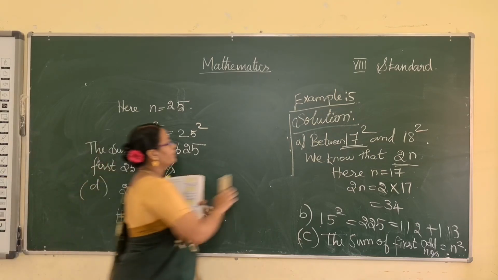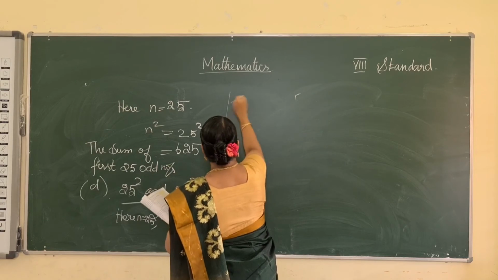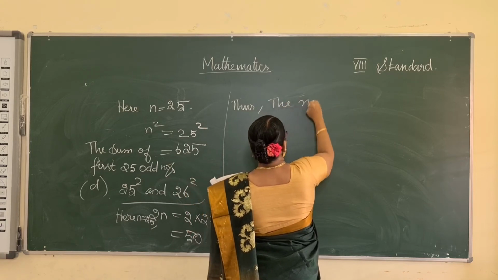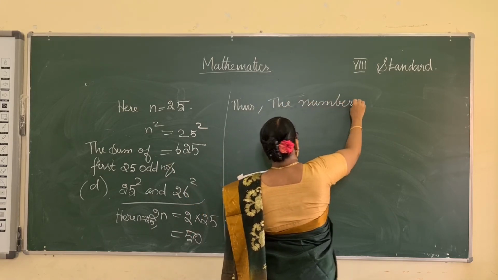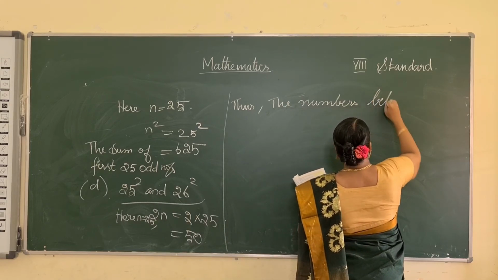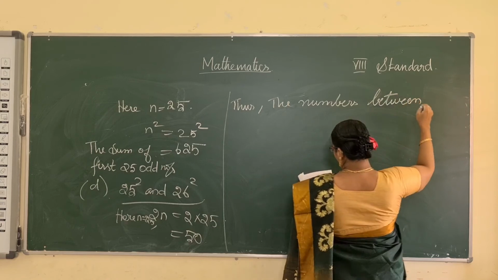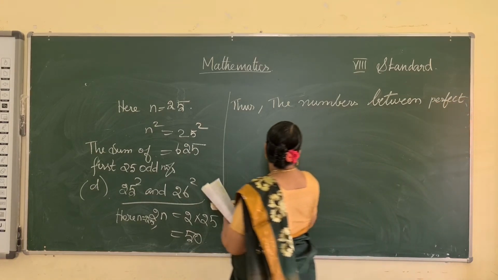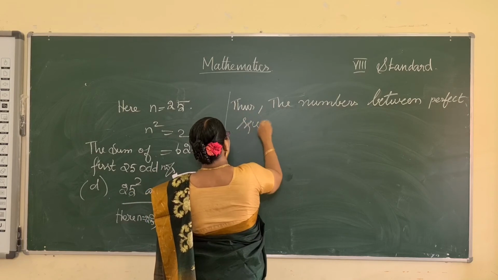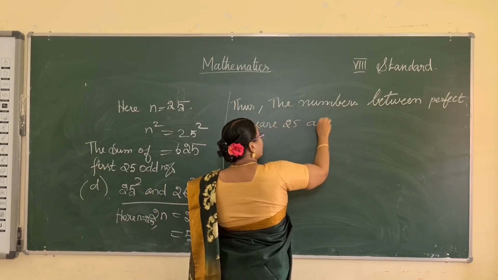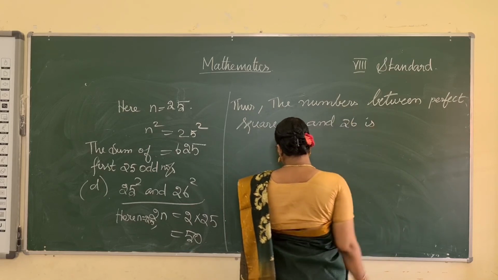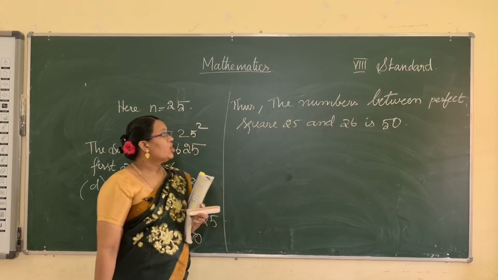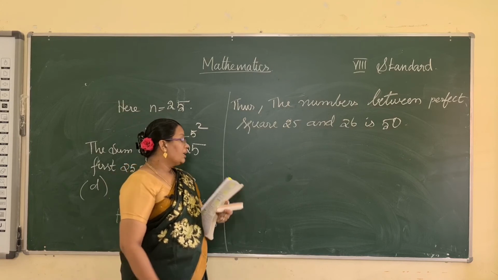Thus the number of natural numbers between the perfect squares 25 and 26 is 50. Okay, now see the example.